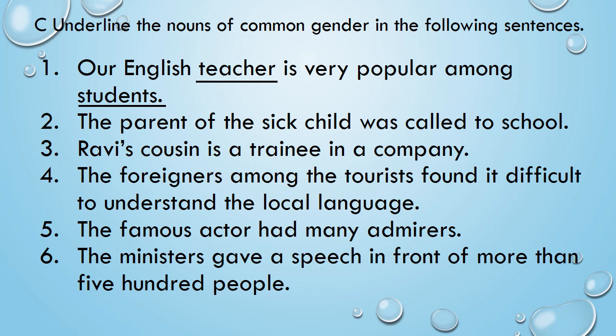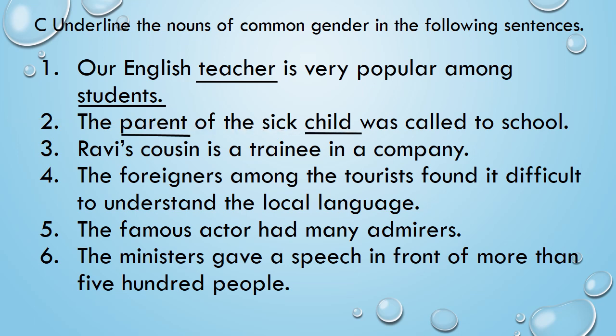Number 2. The parent of the sick child was called to school. Now tell me here, what is the common gender? Parent, isn't it? Parent can be both male or female, that is mother, father. So parent and child. Child can be a boy or a girl. So child is common gender.